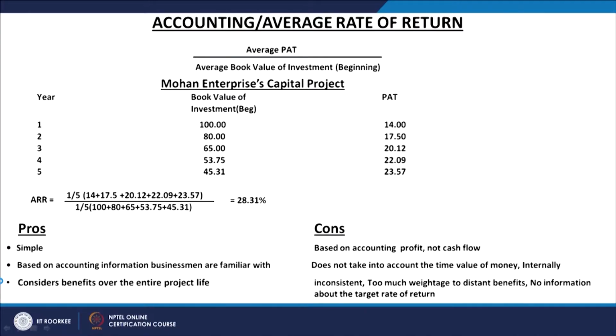Then we will learn how to deal with a situation of evaluating any investment proposal, whether by calculating the NPV, IRR, modified IRR, or the benefit cost ratio, or by using the non-discounting criteria like the payback period method, or the last method in the non-discounting criteria, which is called the accounting or the average rate of return.